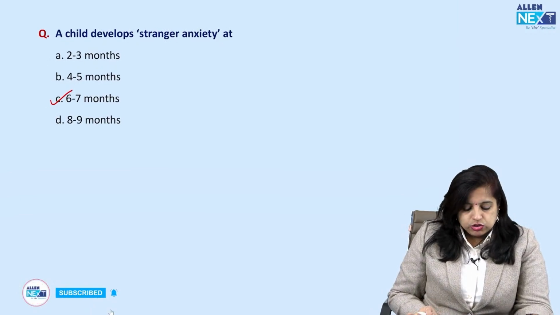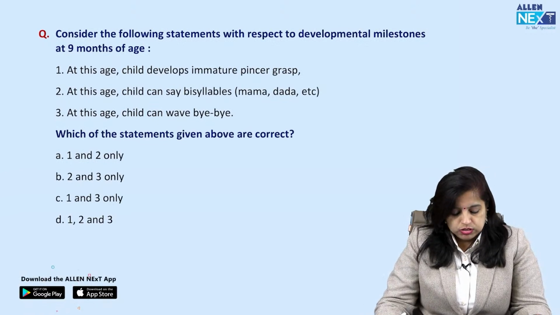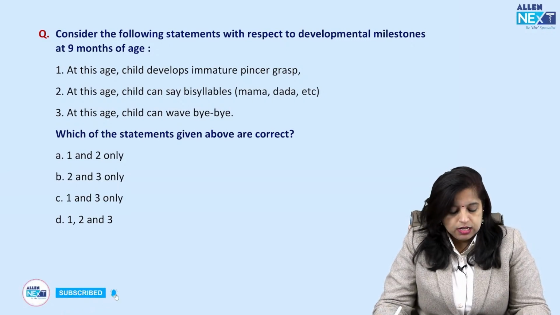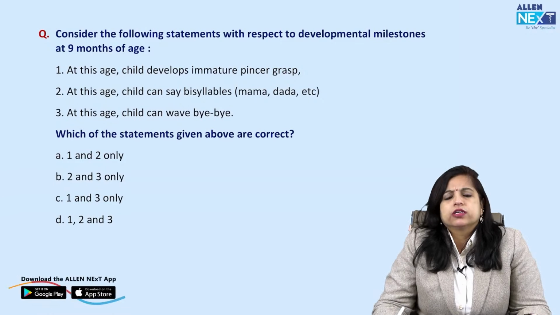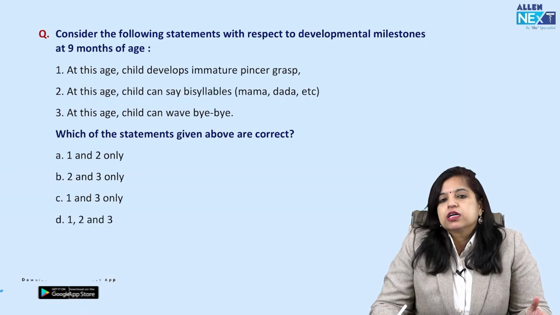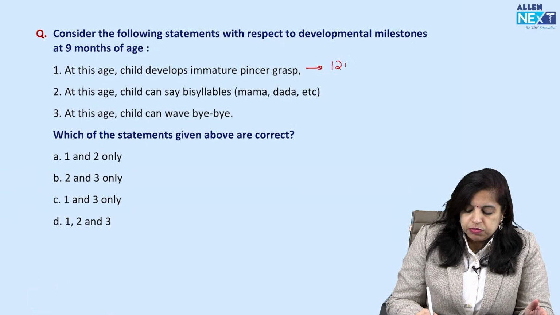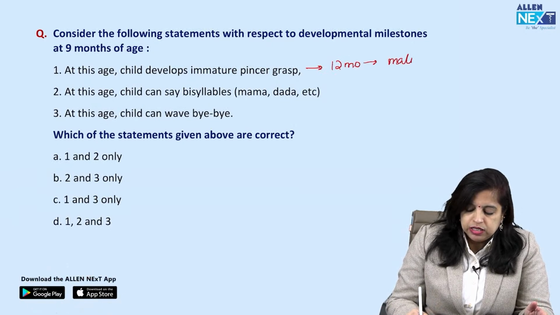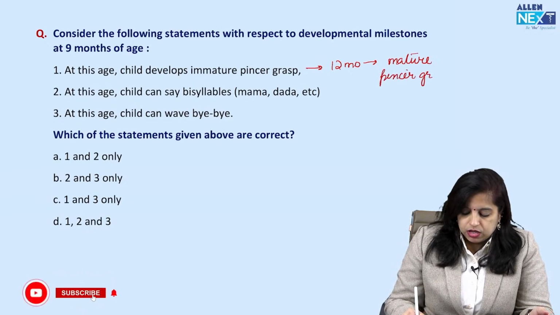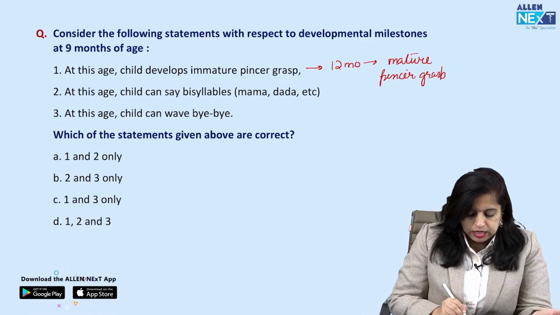Okay, then let us move to the next question: consider the following statements with respect to developmental milestones at 9 months of age. Let's see what our child can do at 9 months. At this age the child develops immature pincer grasp. Is this correct? Of course this is correct. Immature pincer grasp means the pincer grasp begins at 9 months, which by 12 months develops into mature pincer grasp. So the first statement is correct.